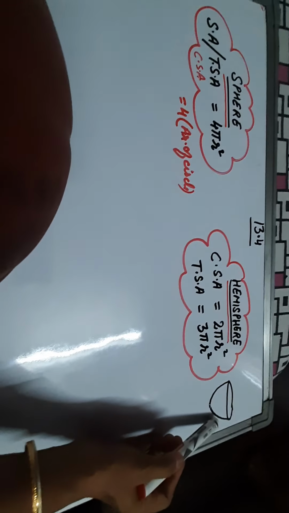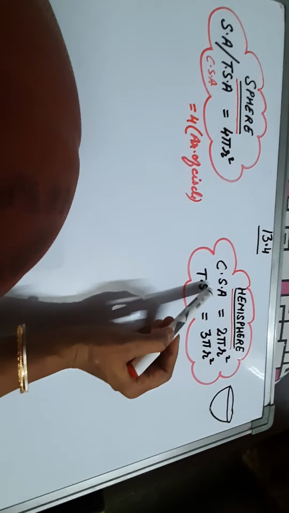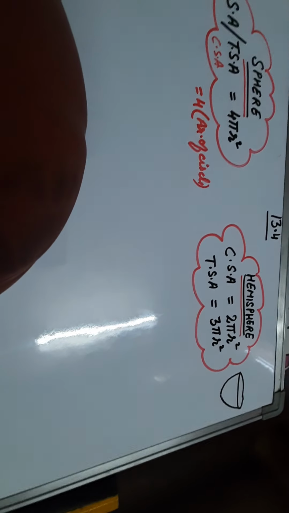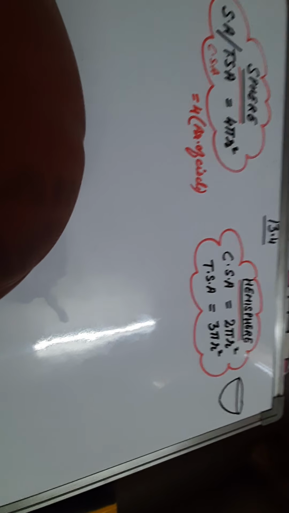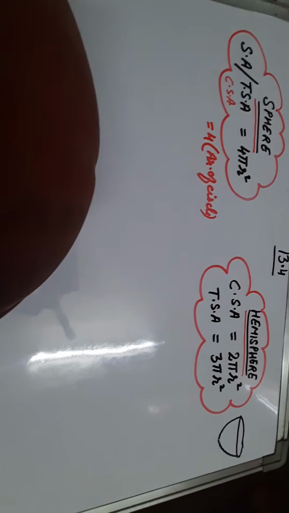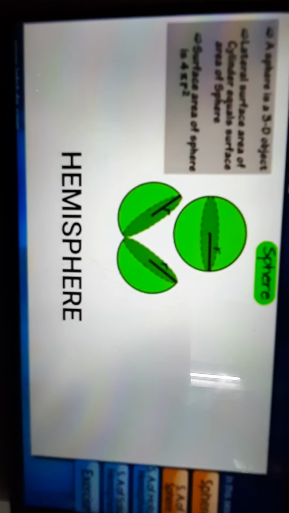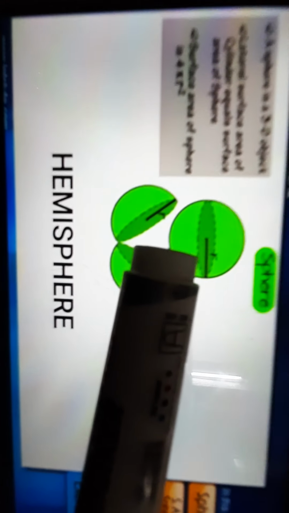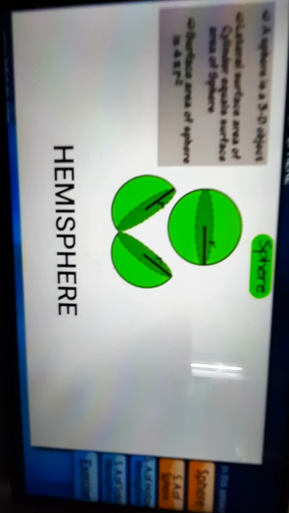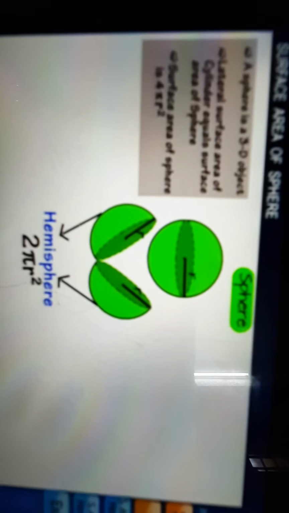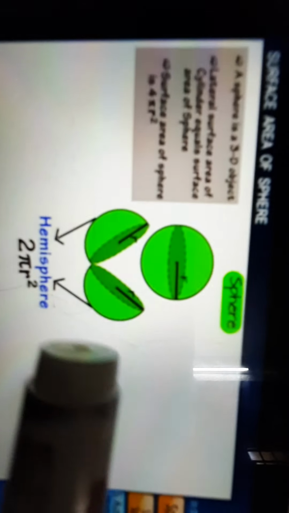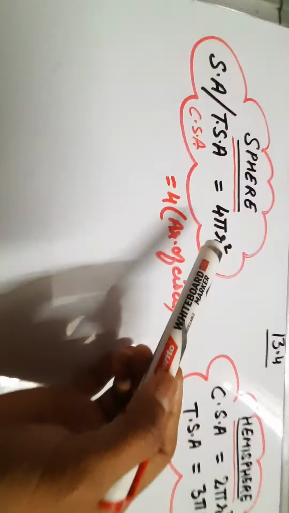A hemisphere. But in case of hemisphere we have two parts, curved surface area and total surface area. And how do we get it? Let us see. So in this picture you can see a sphere of radius r is cut from the center to get the two halves. And dear students, these two halves are known as hemisphere. And the curved area of hemisphere is 2 pi r square, means half of 4 pi r square.